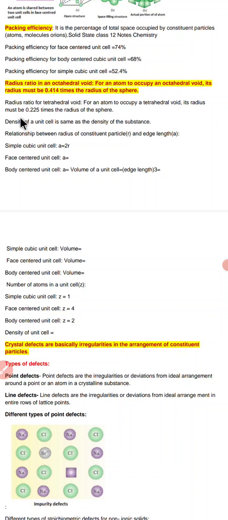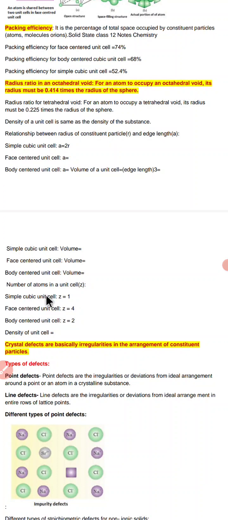After that, the next thing we have is the density of a unit cell. The density of a unit cell is the same as the density of the substance. And then we have the next part, that is the relationship between the radius of constituent particles and the edge length. So this is how these calculations are done.